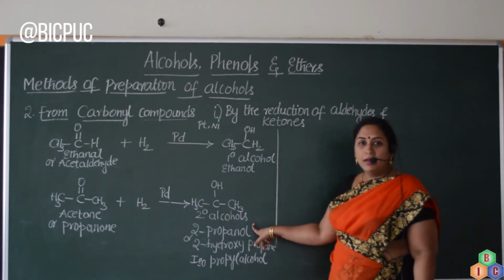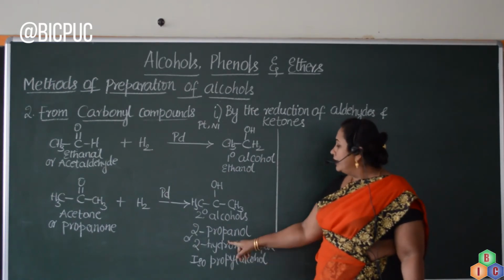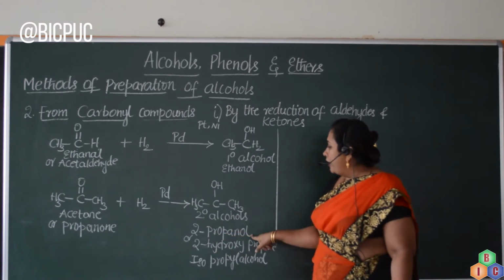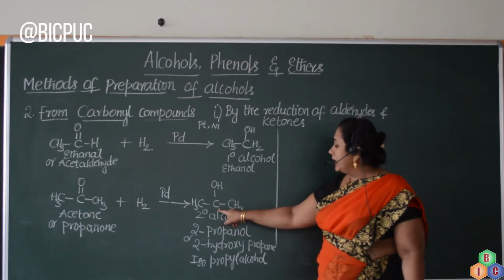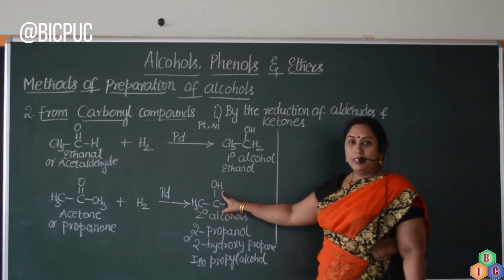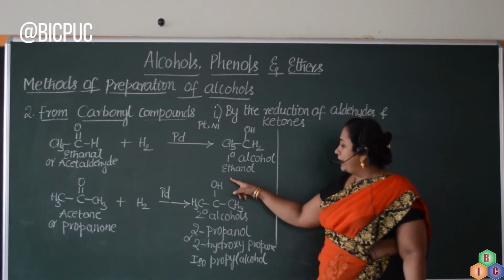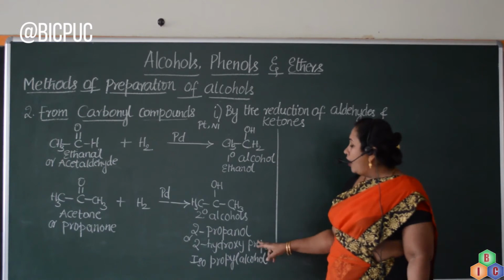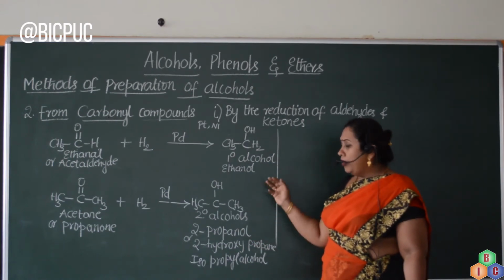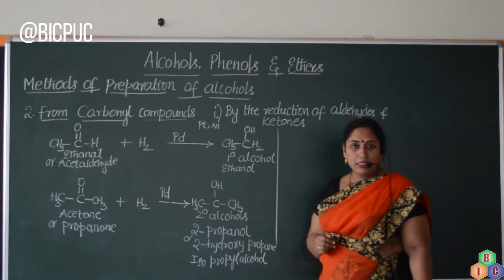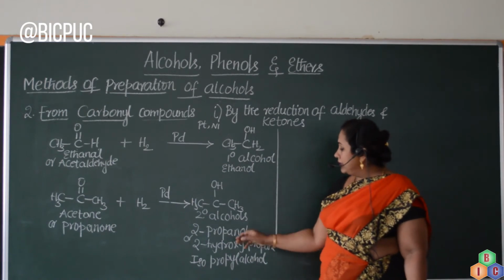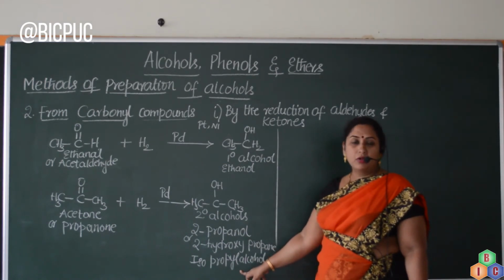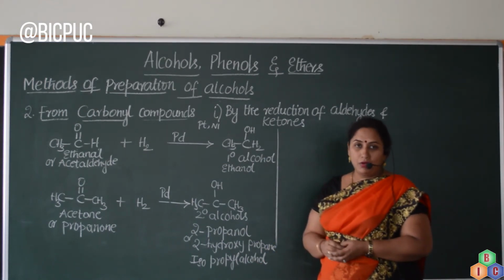What is that secondary alcohol that we are going to get? 2-propanol. Why is it 2-propanol? For the second carbon atom, the OH group is attached. Therefore, 2-propanol, or you can also call it as 2-hydroxypropane or propan-2-ol. All of those three would be the correct IUPAC nomenclature. This, according to trivial system, is called as isopropyl alcohol.